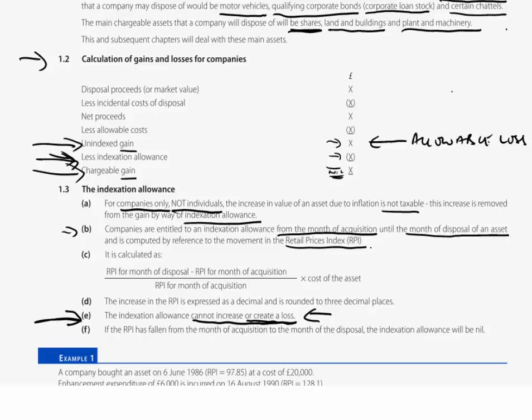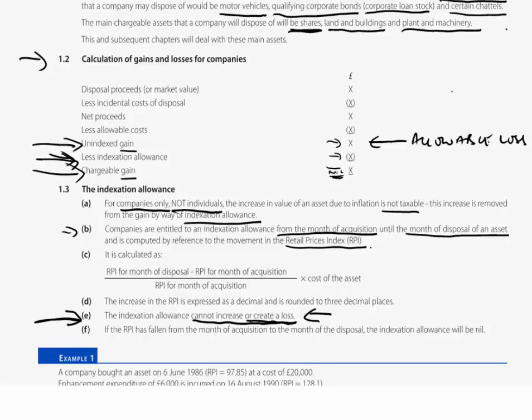Now, what we need to see is by how much that RPI has gone up from when we bought the asset until when we have disposed of that asset. And we've got to measure that movement, that increase in the RPI, in a certain way. We'll see now how we do it in the form of what we call an indexation factor. An indexation factor that is then applied to the cost involved. And that will give us that effect of inflation. It'll give us the indexation allowance on that cost.